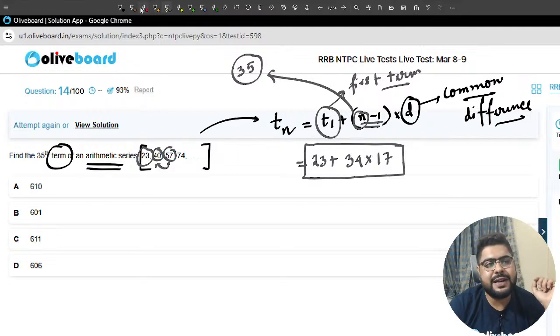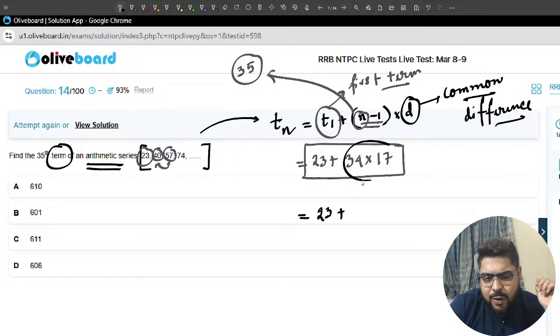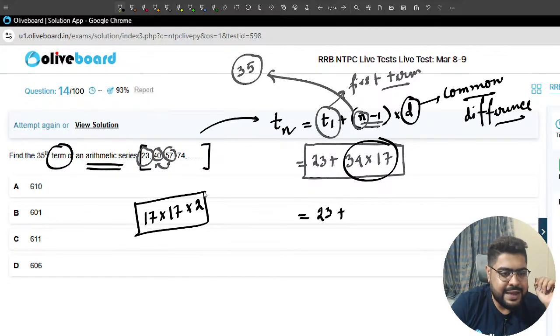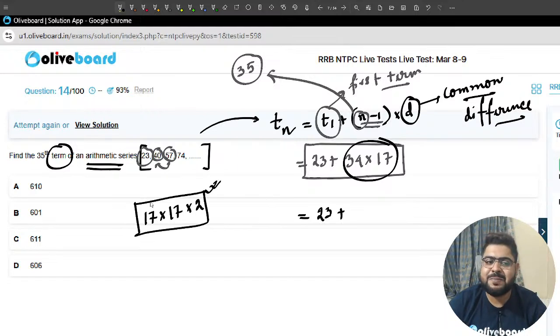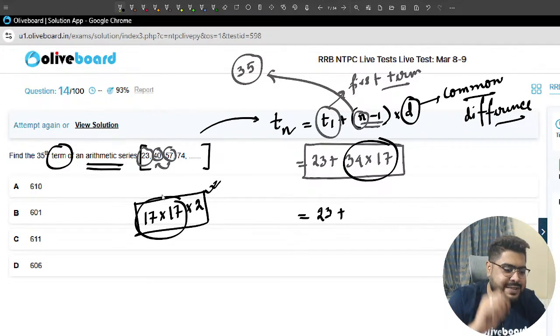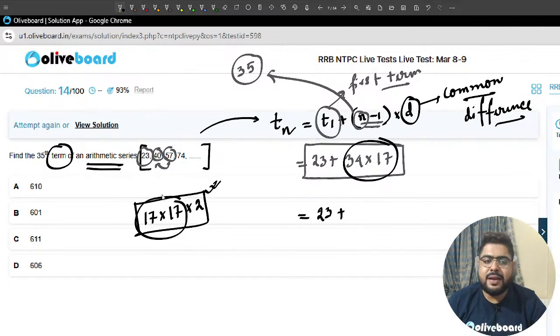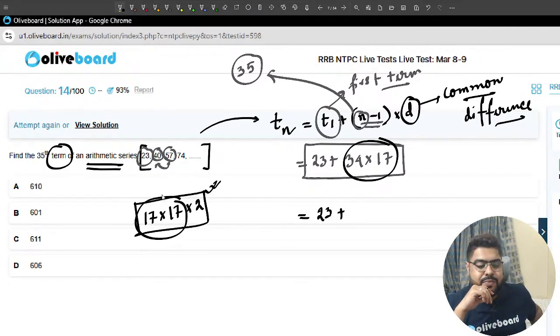The difference is 17. Let's calculate: it's 23 plus... Sir, how to calculate this? Sir, can I write 34 as 17 times 2? Yes, 17 times 2 is 34. Now 17 square, anybody, how much is that?